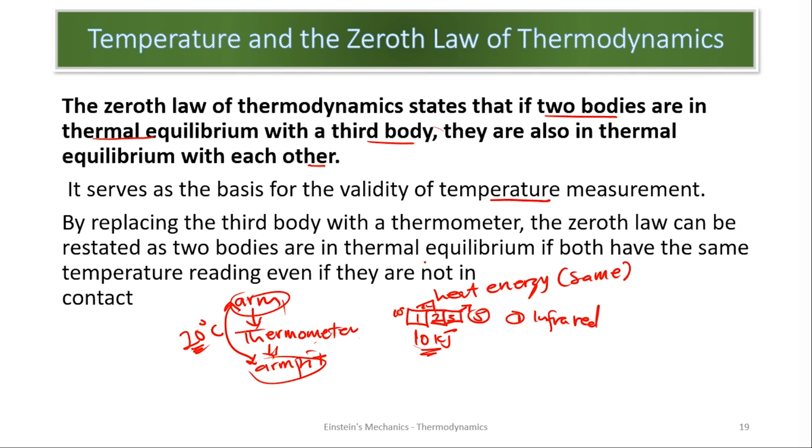They can just be pointed at your forehead and will detect your temperature, because they can read no matter the distance, even if they are not in contact. But more specifically, I would like to stay with the first statement, which says that two bodies in thermal equilibrium with a third body are also in thermal equilibrium with each other.